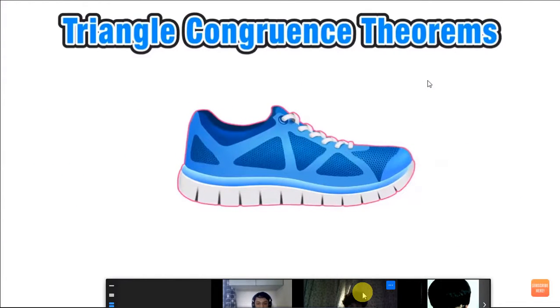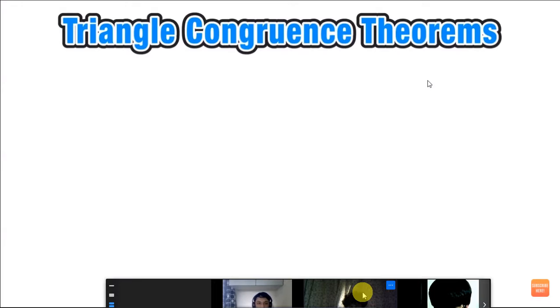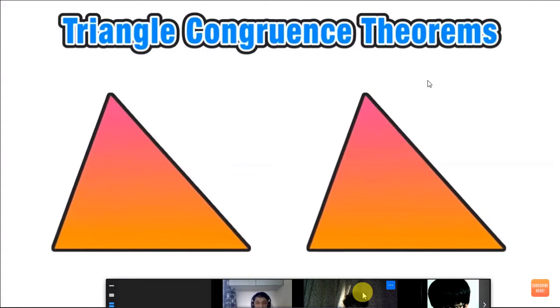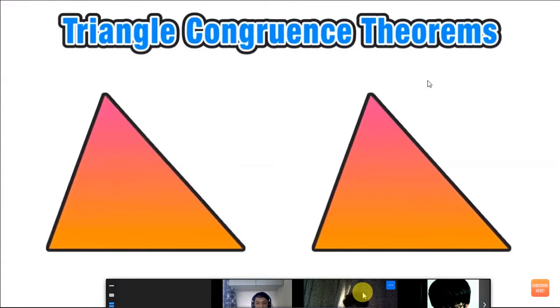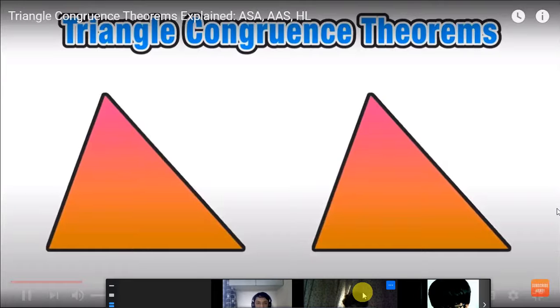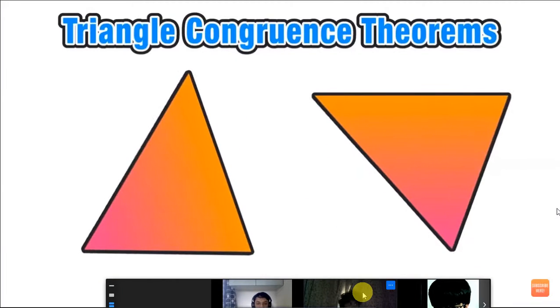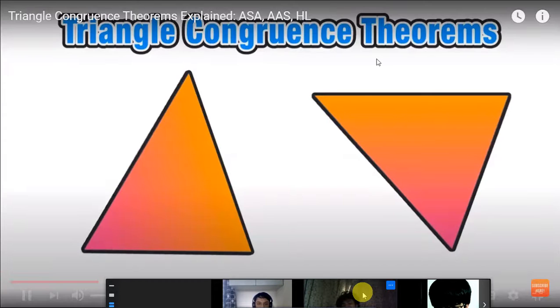And we want to extend this kind of thinking now to comparing triangles to see whether or not they are congruent. If their corresponding sides and angles have the same measure, then we can say that the triangles are congruent. And this applies even when the figures don't have the same orientation, and visually it's not so easy to tell whether or not these triangles are congruent, and this is where our theorems are going to come into play.